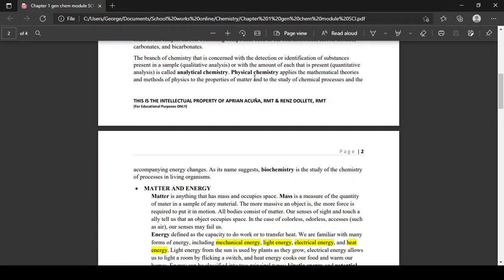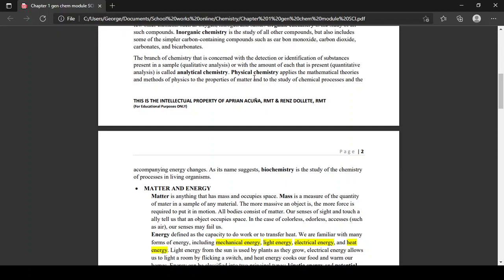Physical chemistry applies the mathematical theories and methods of physics to the properties of matter and to the study of chemical processes. An example of physical chemistry, kids, is velocity, when you travel from one distance to another. And biochemistry, kids, is the study of the chemistry of the processes of living organisms, like how you breathe, and what parts make up your body. The blood, for example, and its components, that is your biochemistry.